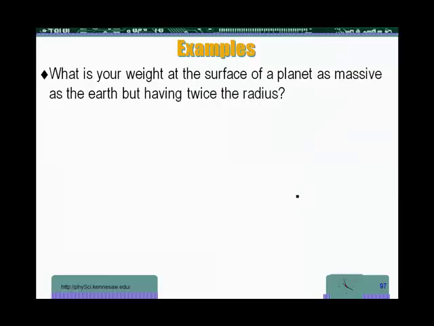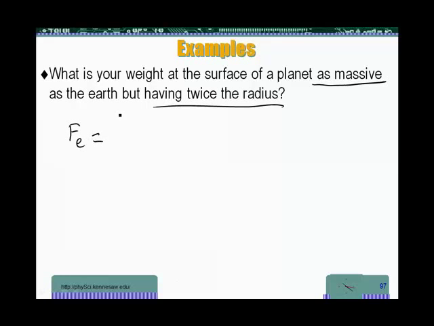Okay? Let's try another one. What is your weight at the surface of a planet? This time it is as massive as the Earth, but having twice the radius. Okay, we are reversing it here. So I'm going to write just FE this time.